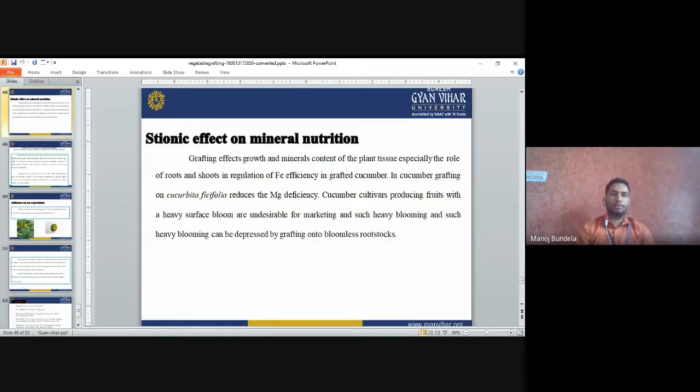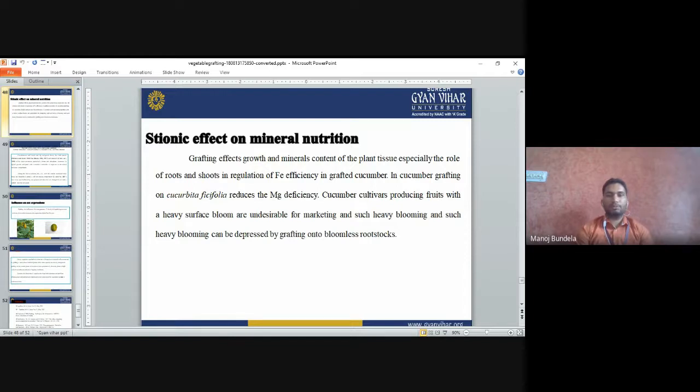Tonic effect on mineral nutrients. Grafting affects growth and mineral content of the plant tissue, especially the role of root and shoots in regulation of Fe efficiency in grafted cucumber. In cucumber, grafting onto Cucurbita ficifolia reduces magnesium deficiency. So in cucumber, if we go for grafting with Cucurbita ficifolia, it will reduce the magnesium deficiency.